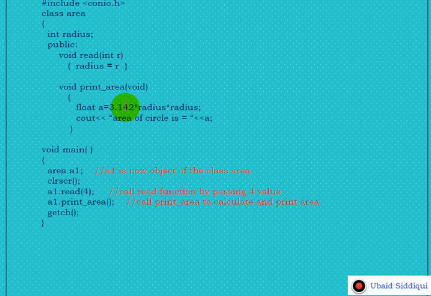This is nothing but the expression for computing the area of a circle. After computing the area value in variable a, we print that variable a. This way we are executing a C++ program.